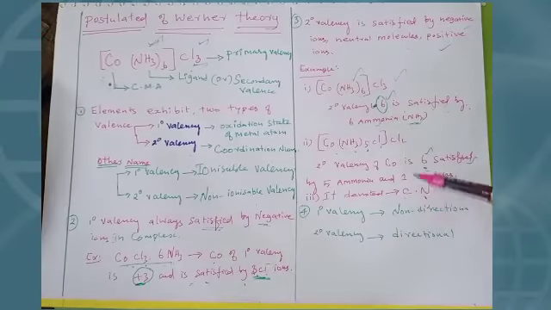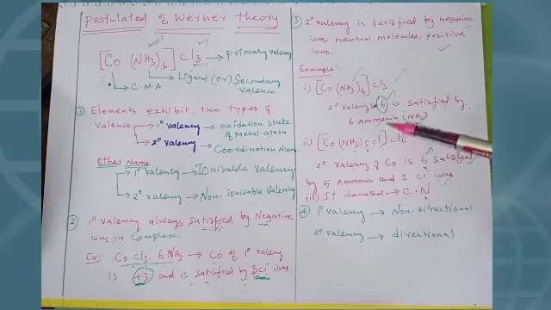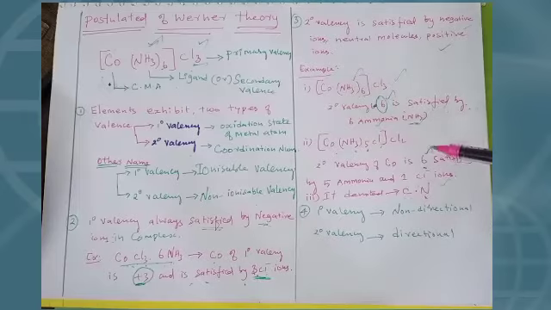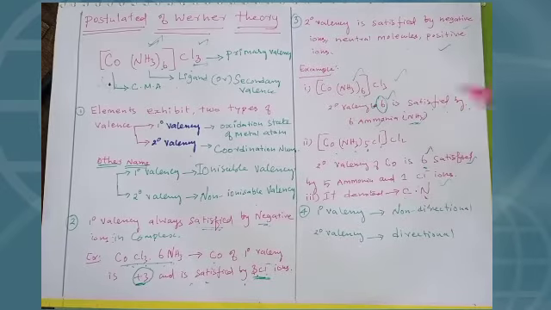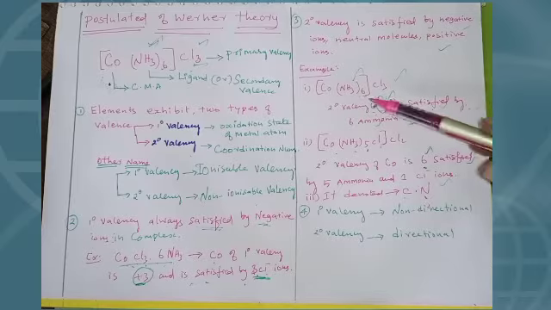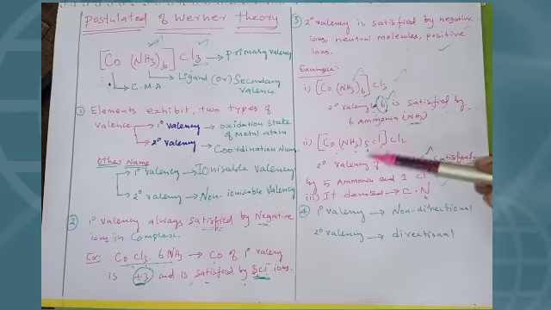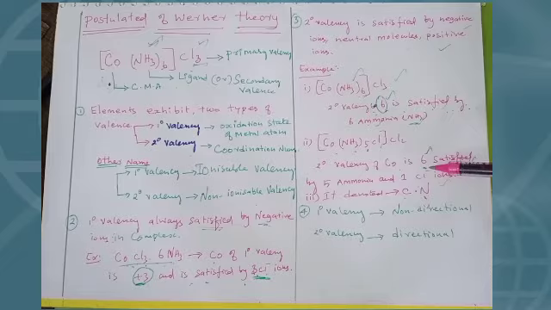So here, what is the coordination number of this complex? 5 plus 1, 6. What is the coordination number? 6. It's very easy. So the secondary valency of cobalt is 6, satisfied by 5 ammonia and 1 chlorine.